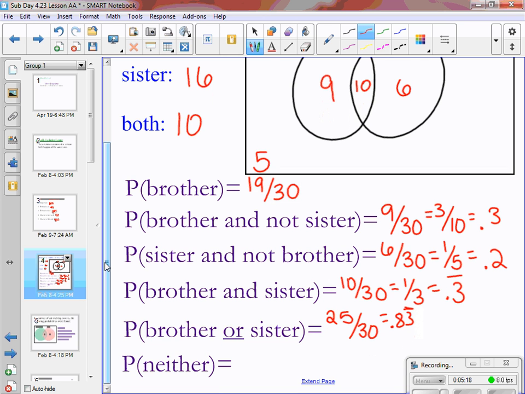And then the last one is the probability that they have neither. We determined that 5 people have neither, which is 1/6, or 0.16 repeating.